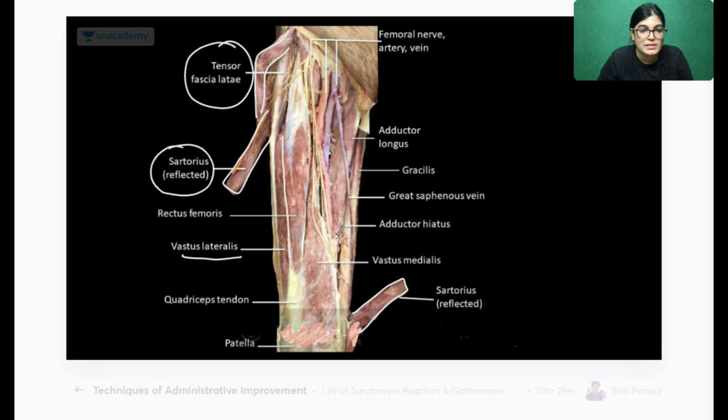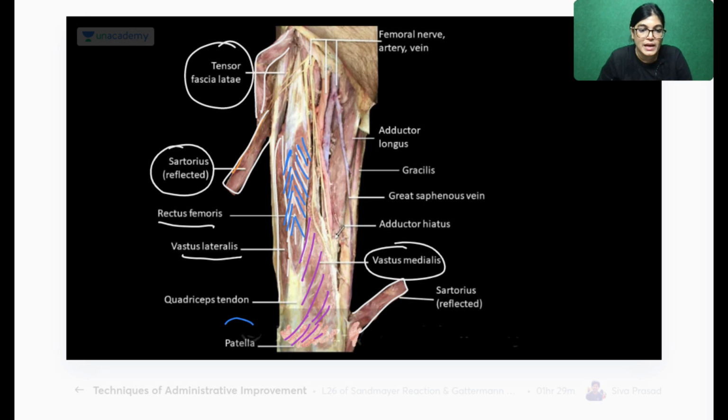This muscle is vastus lateralis. See the cadaveric images a number of times: rectus femoris, and this is vastus medialis. These fibers are of vastus medialis. One more thing you can appreciate here: all these muscles, vastus lateralis and rectus femoris, if you look nicely, look slightly like a bipinnate pattern. So the fibers of rectus femoris are bipinnate.